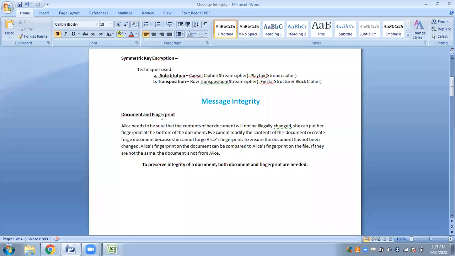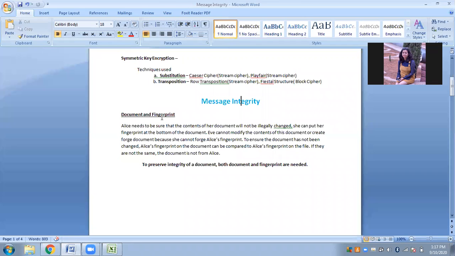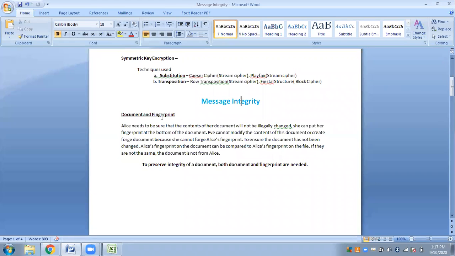Whenever you write a document, most of us give fingerprints at the end of the document. Yes or no? In fact, when you go for voting during elections, you are asked to give your thumb impression. We give our thumb impressions in many places. So what is that? That is a fingerprint.